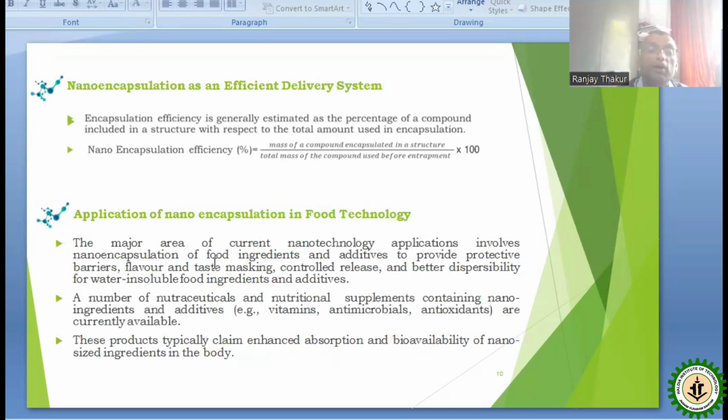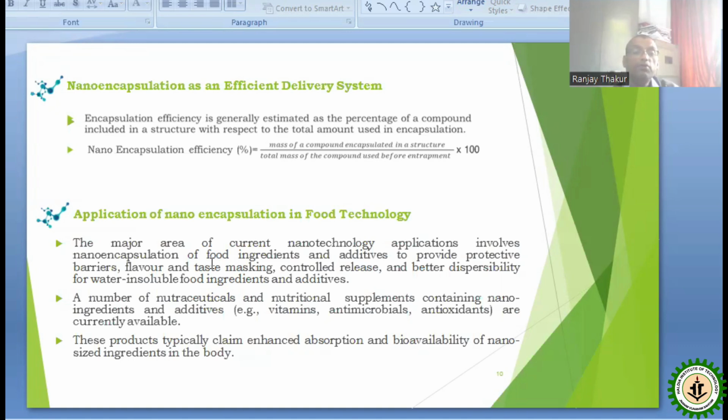The major area of current nanotechnology application: there is a wide application, as we discussed, of the nano encapsulation process, preventing different types of contamination, increasing shelf life of the food, enhancing quality of the food, enhancing flavor and taste. So the major area of current nanotechnology application involves nano encapsulation of food ingredients and additives to provide protective barriers, flavor and taste masking, controlled release, and better dispersibility for water insoluble food ingredients and additives.